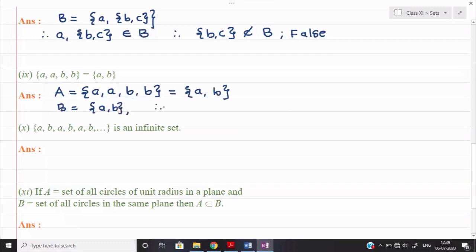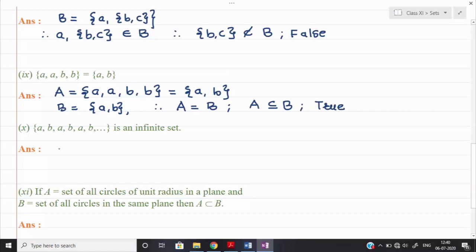So we can say that A is equal to B, and hence every set that is equal to another will be a subset of that set. So we can say that A is a subset of or equal to the set B, and hence the given statement is true. Okay, because if one set is equal to another set, it will be a subset also. Every set is a subset of itself.